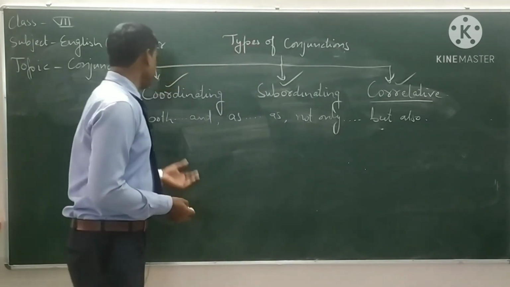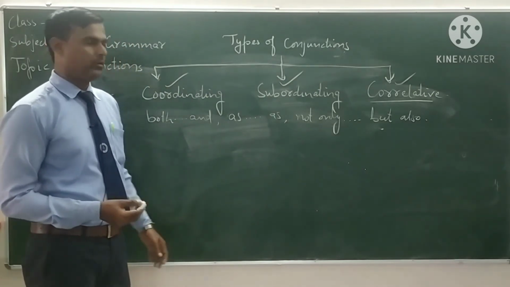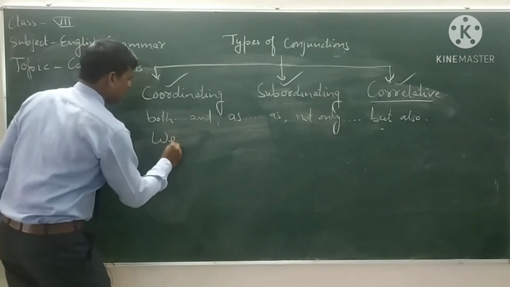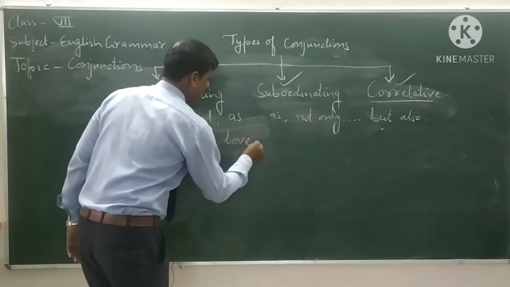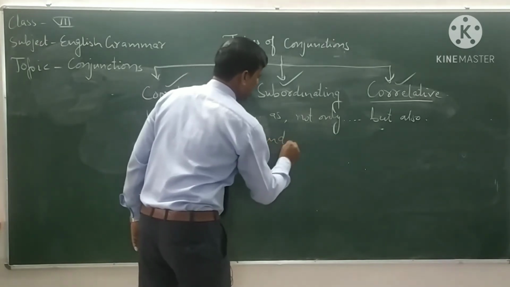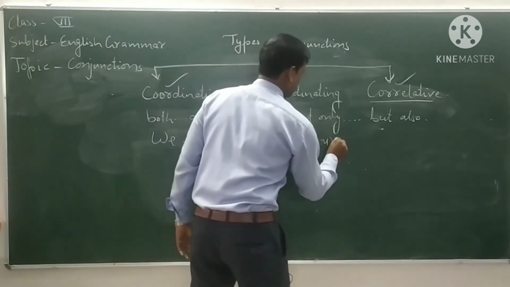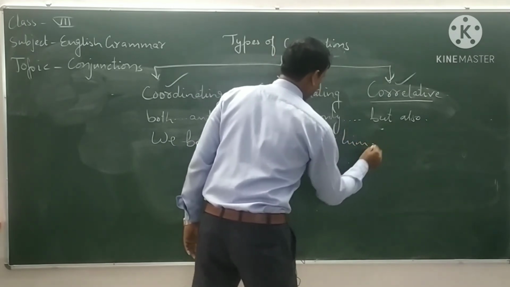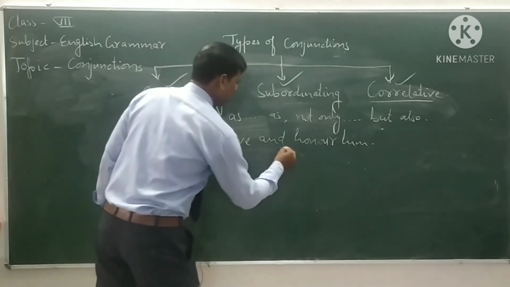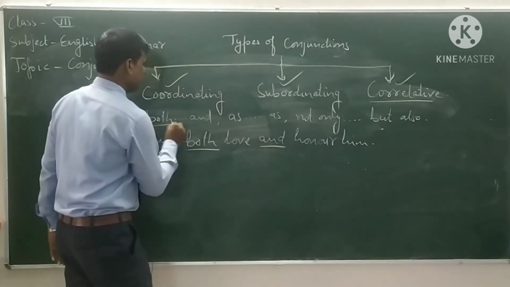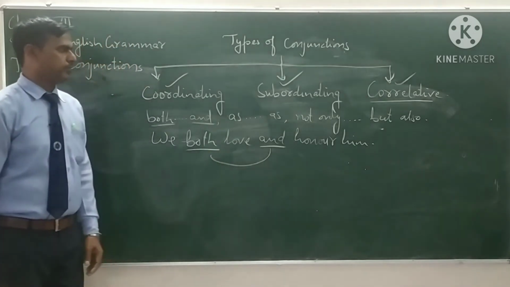For example, we say both and. We both love and honor him. Here, both and these conjunctions are used in this sentence.